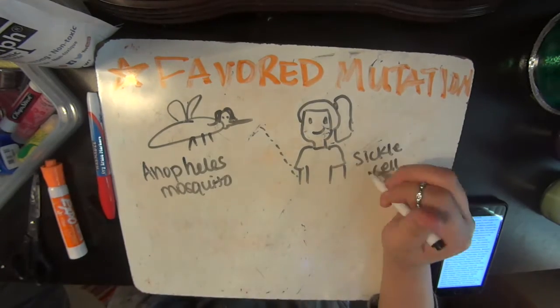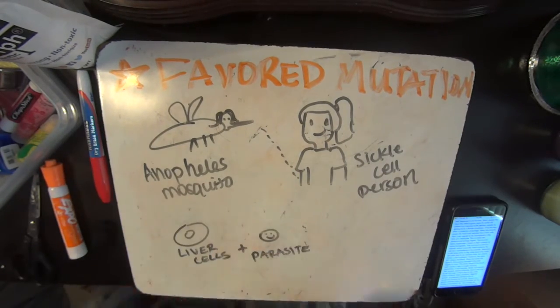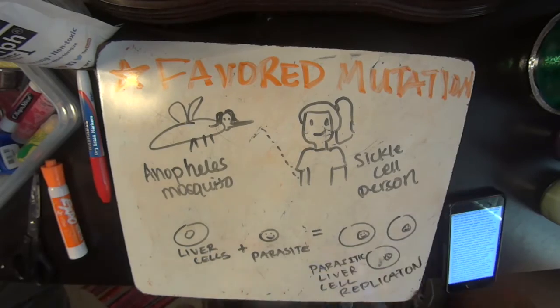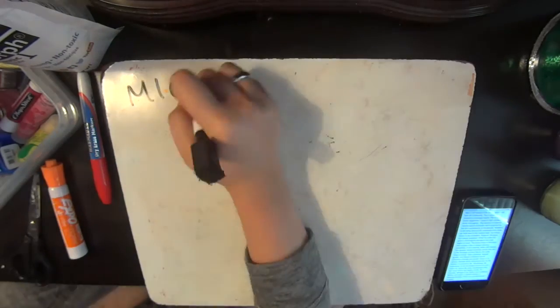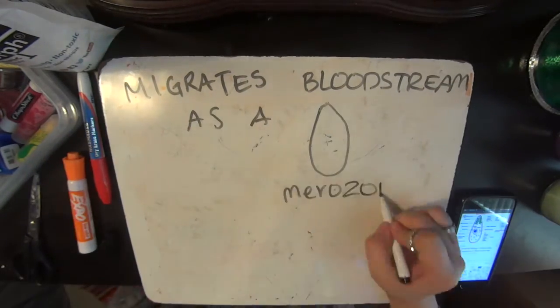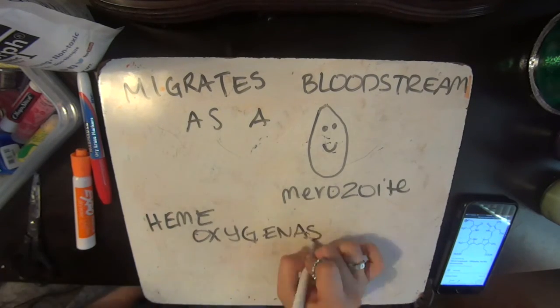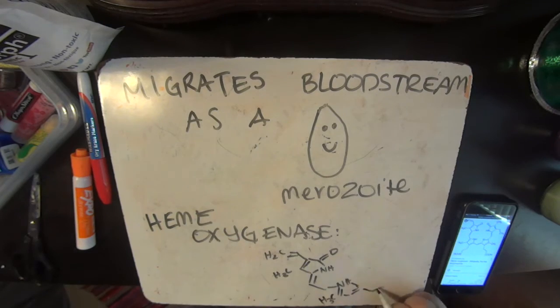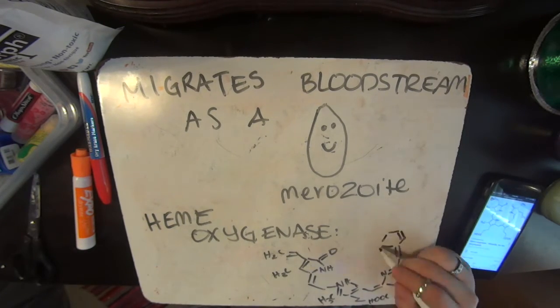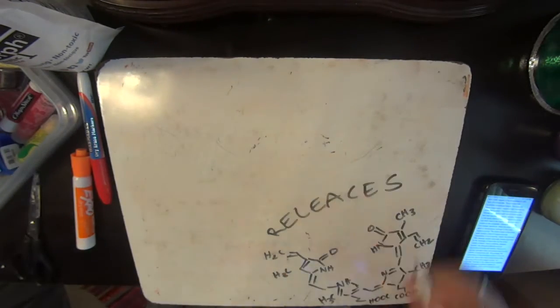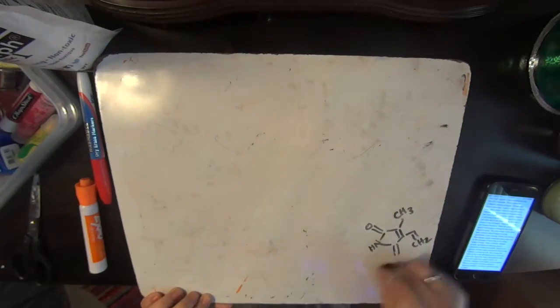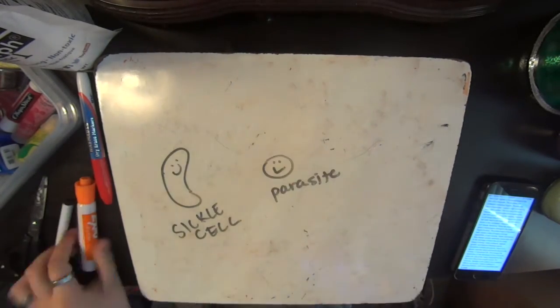When the parasite enters the host, it will replicate first in the liver cells, then it will migrate to the bloodstream in the form of a merozoite. This is where the protective advantage begins. The enzyme heme-oxygenase 1 is expressed in high numbers by sickle cell hemoglobin. This enzyme is known to release carbon monoxide, which prevents the cell from surrendering to the parasite.